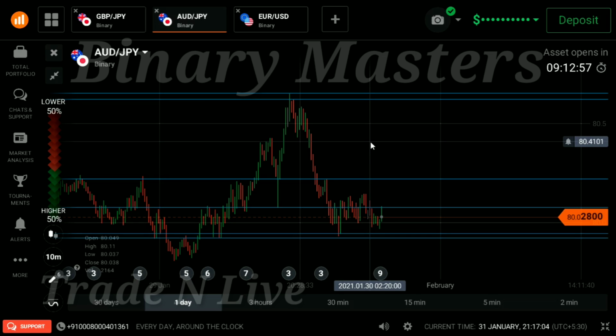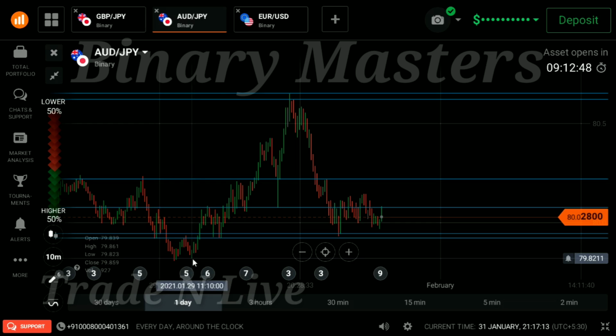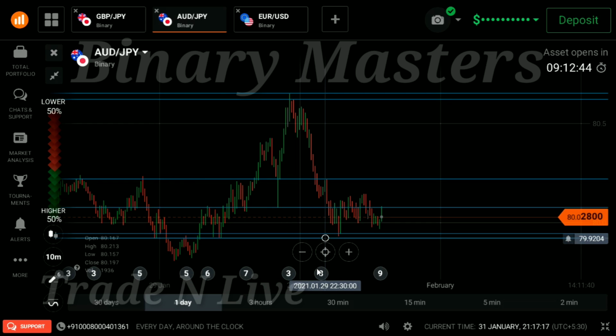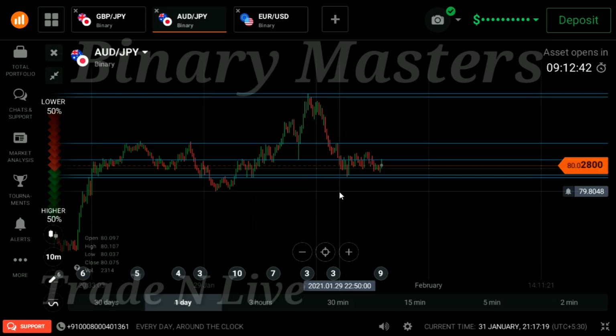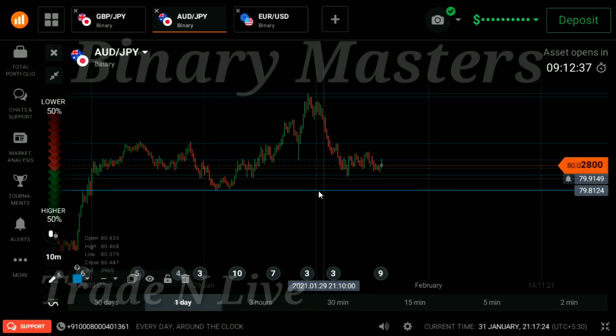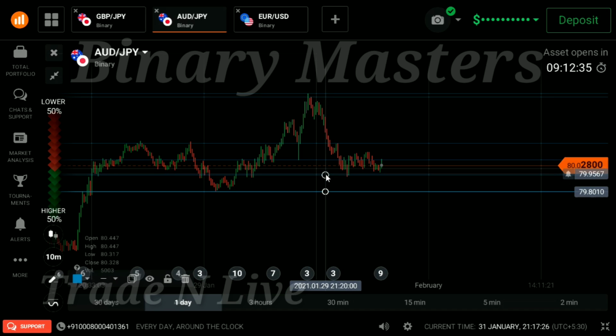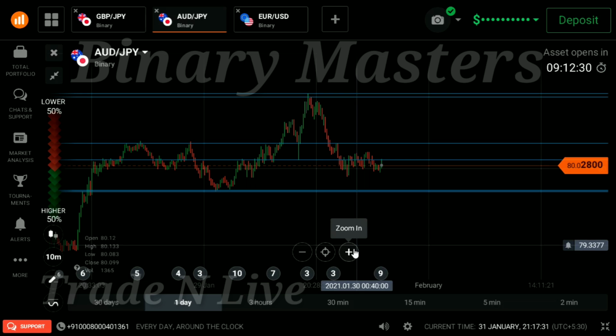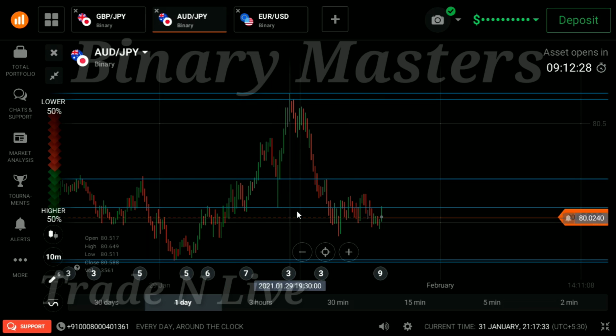Okay, there are three lines now, I mean three SNR levels now, but do not trade on the center one, the SNR level in the center. Only trade the upper, and I think the strongest level is in the bottom. You can see as I am drawing right now, that is the strongest support for tomorrow. So do not trade in this particular area.